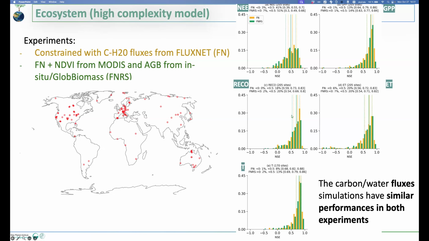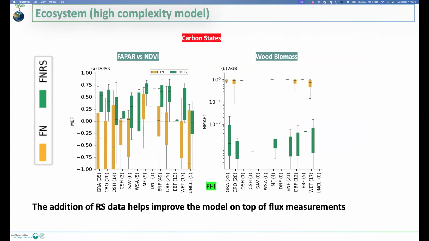And what you see is that in terms of fluxes, both these experiments are doing equally well. But when you look at the states, it's very interesting that the model without the remote sensing of states, which was already doing very well with all the fluxes, was still doing very poorly in terms of the carbon states.